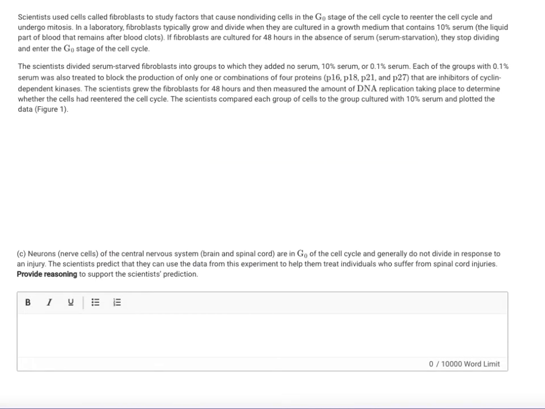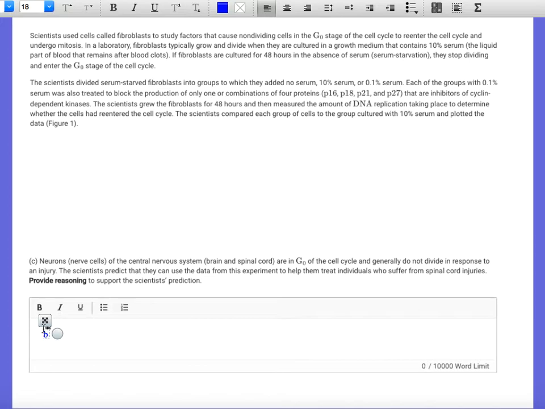So you could just kind of say something like, blocking the inhibitors allows cells to leave the G0 stage, and if that worked for these fibroblasts, theoretically, it should work for nerve cells as well.